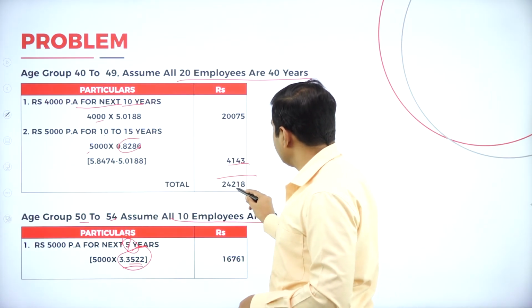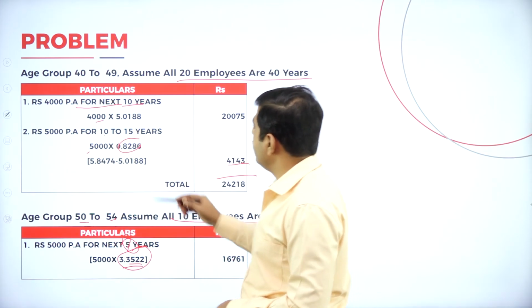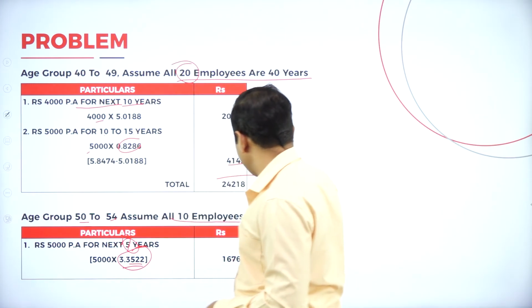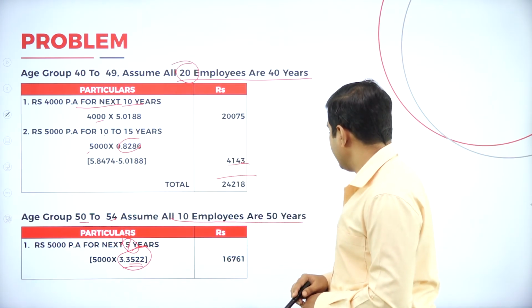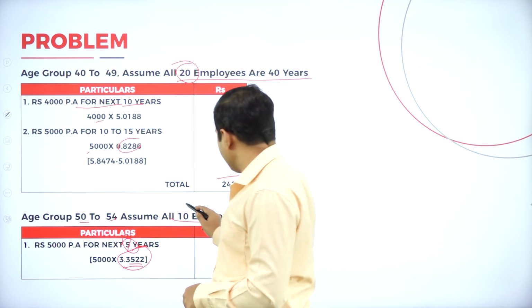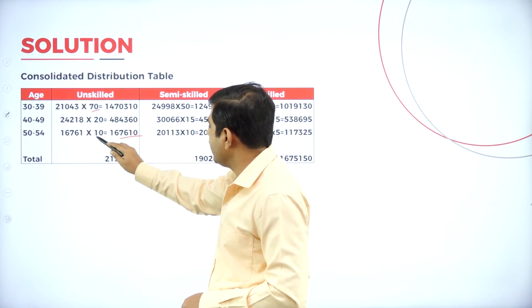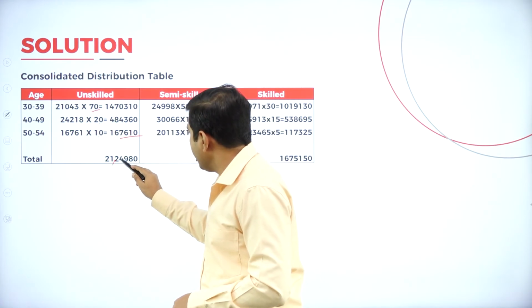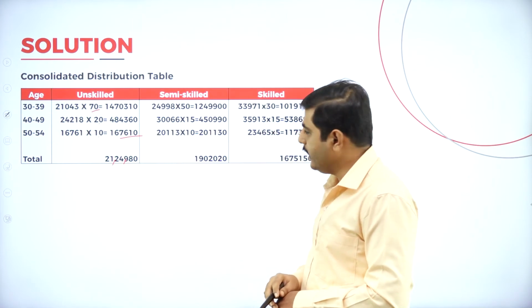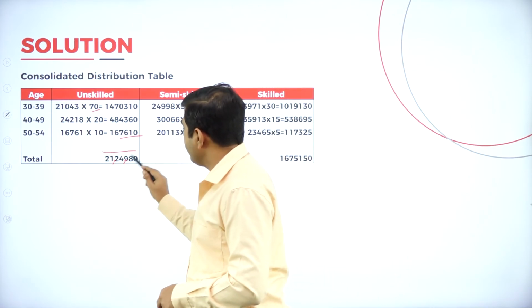Again 24,218 into 20 employees. Again 16,761 into 10 employees. So it's 70 employees, 20 employees, and 10 employees. Add all these and we'll get 21,24,980. This is the total value of the human resource.